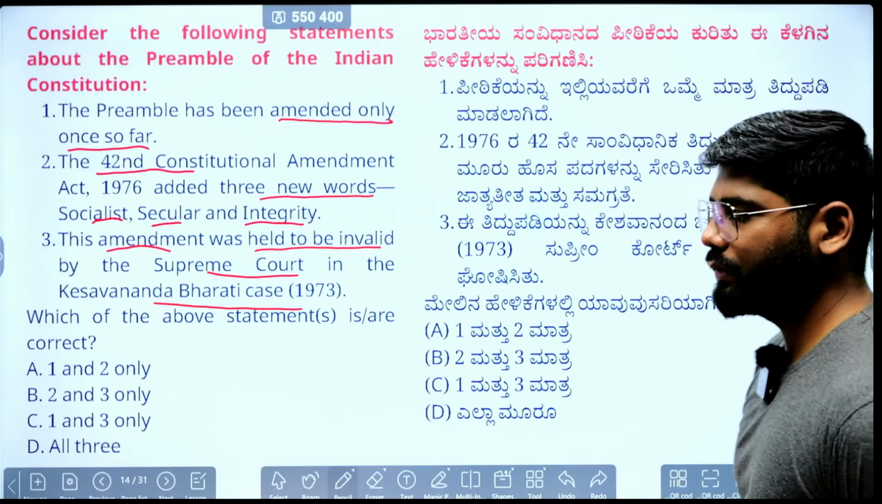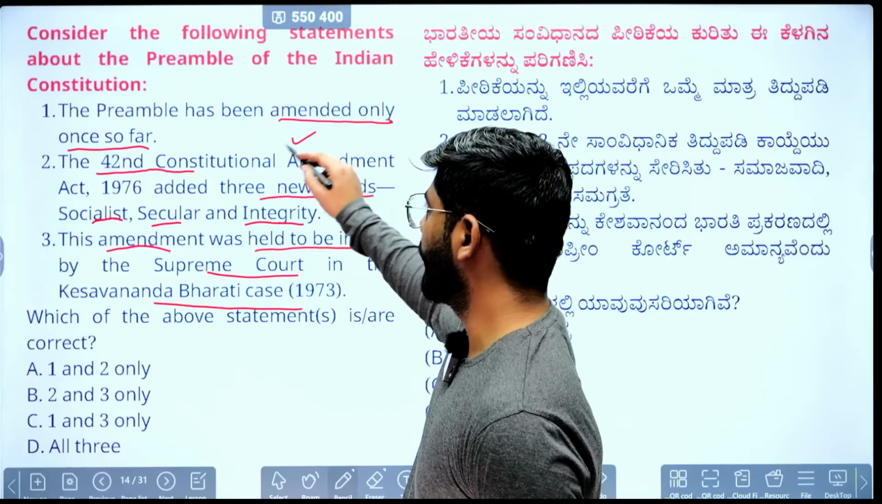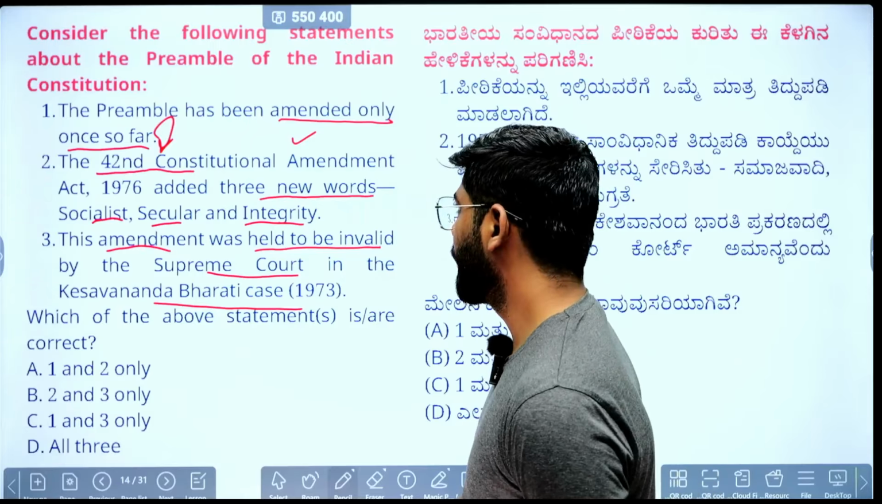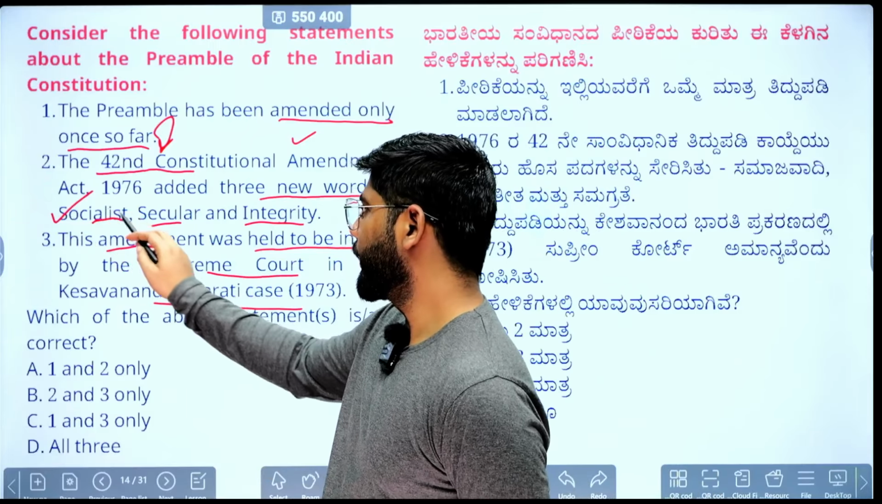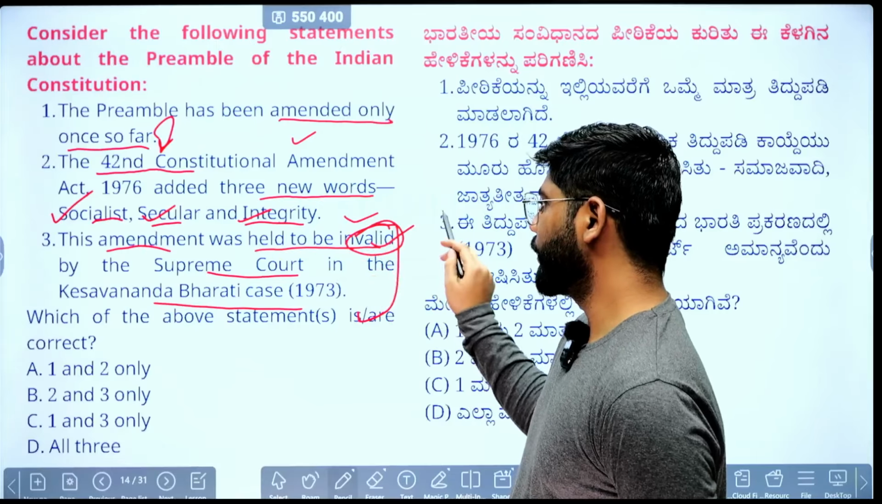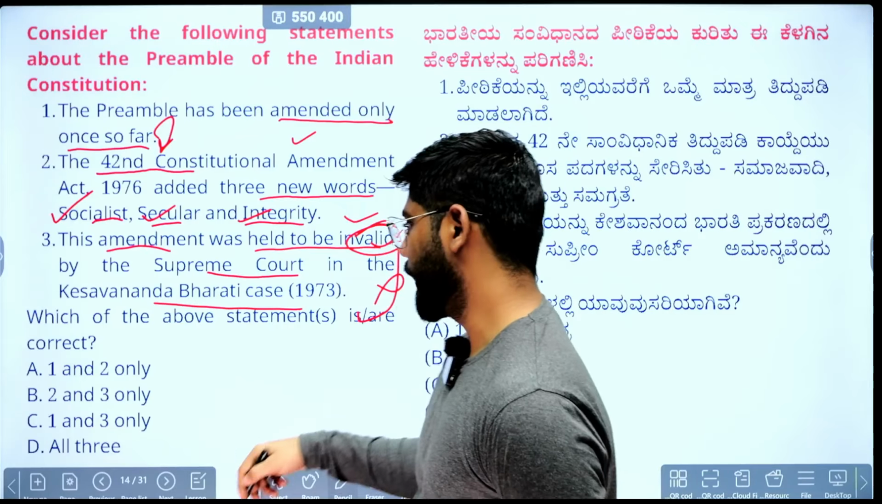So the correct answer, we'll see the statements. Preamble has been amended only once so far. Yes, correct. It was amended only in the 42nd constitutional amendment, only once. And this particular amendment added 3 words. So the second statement is correct. And this amendment was held as valid by the Supreme Court, not as invalid. So the third statement is wrong. Correct answer is A for apple, 1 and 2 only. Okay, so we'll move toward the next question.